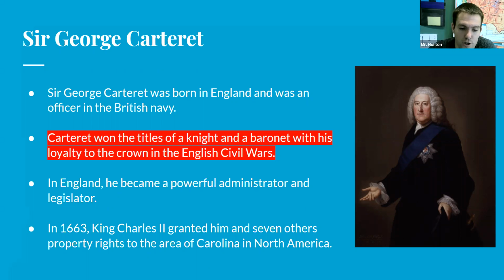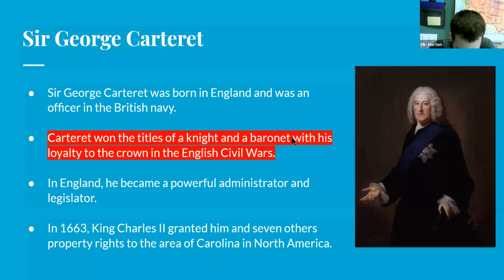So as the colonies were first being established, they were basically being sold to the highest bidder and given to some people. And once they were sold to you, or once you owned that land, then you basically had control over what happened in that area. So people were trying to bid up and own a lot of the land here in the New World because they could control a lot of what was happening in the New World as well. But Sir George Carteret, his statement is he won the titles of knight and baronet with his loyalty to the crown in the English Civil Wars.